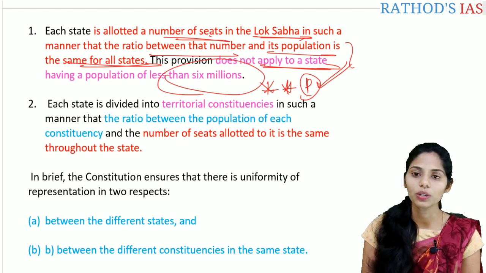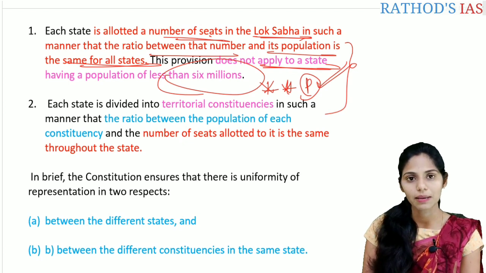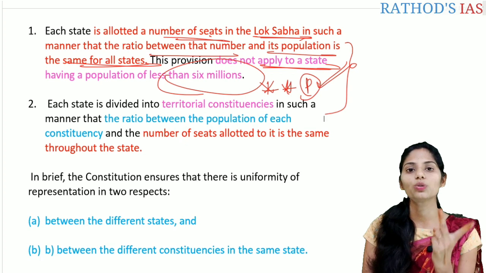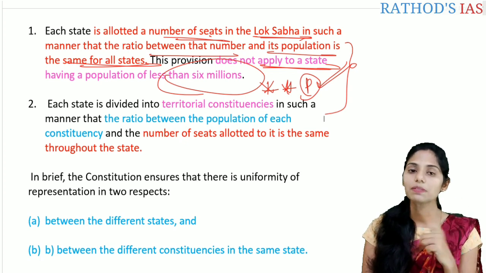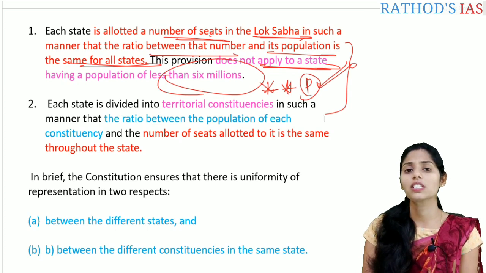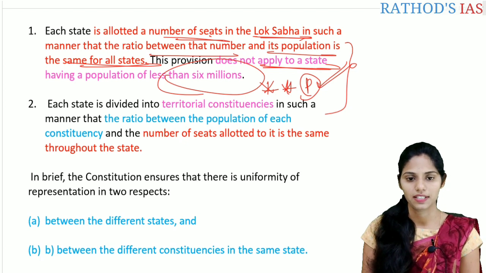So these are the 2 important things regarding territorial constituencies. What can we sum up? We can say the Constitution ensures uniformity in representation in 2 aspects: between the different states, and between the different constituencies within the states.